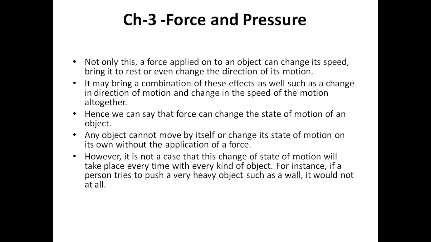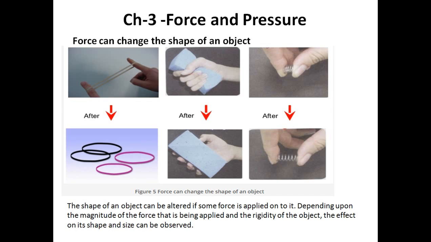For instance, if a person tries to push a very heavy object such as a wall, it would not move at all. अभी just now I told you कि force either will change the state of the object, या तो अगर रेस्ट में है तो मोशन में चेंज कर देगा, अगर मोशन में है तो रेस्ट में चेंज कर देगा, और either it will change the shape और the structure of the object. But अगर ये दोनों कुछ नहीं होता है, then in that case net force will be zero, and the example is when we push the wall, it doesn't move from its place and it doesn't change the shape. Now you can see here the examples of how force is used to change the shape of an object.